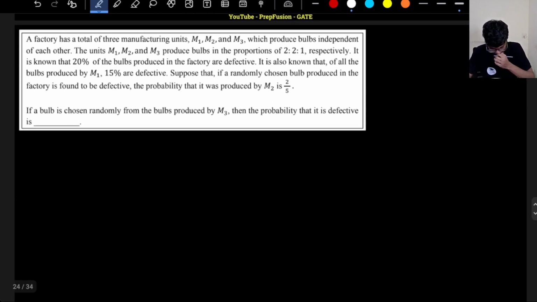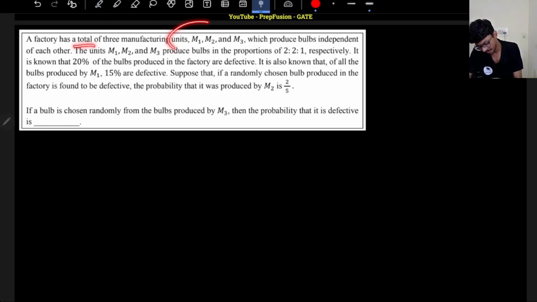Okay, now let's come to the probability part. So this probability is again a kind of interesting question. A factory has a total of 3 manufacturing units and all of them produce independently. So this word is very important. All of them produce independent of each other. Units M1, M2, M3 produce bulbs in the proportion 2:2:1.